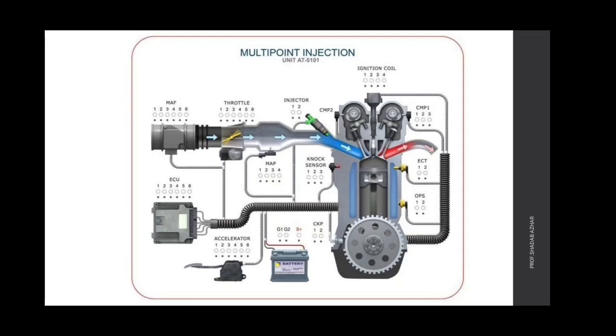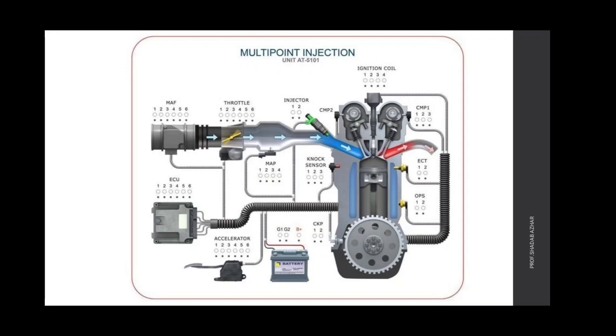It also receives the signal from the air and fuel mixture, the mass of the air fuel mixture and the speed of the air fuel mixture, and the acceleration and the rotation of the engine. It calculates and evaluates and gives the command to the fuel injector.